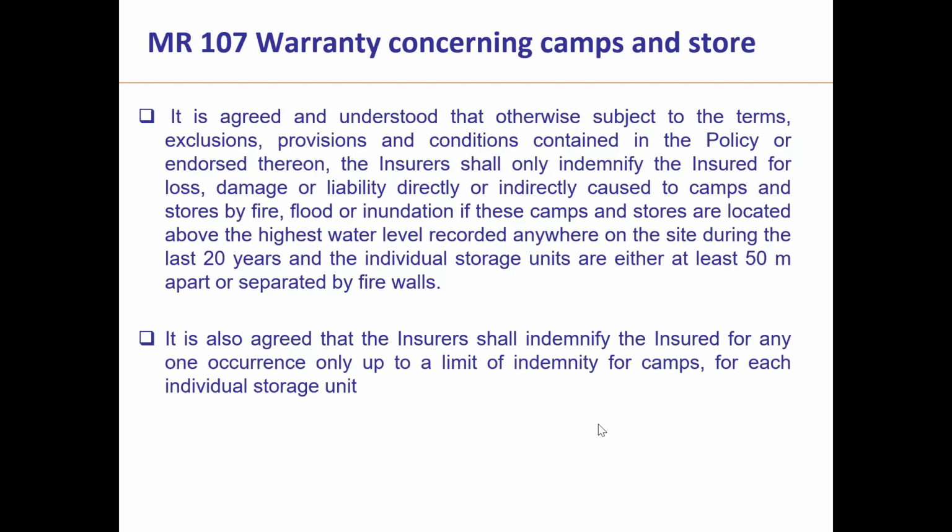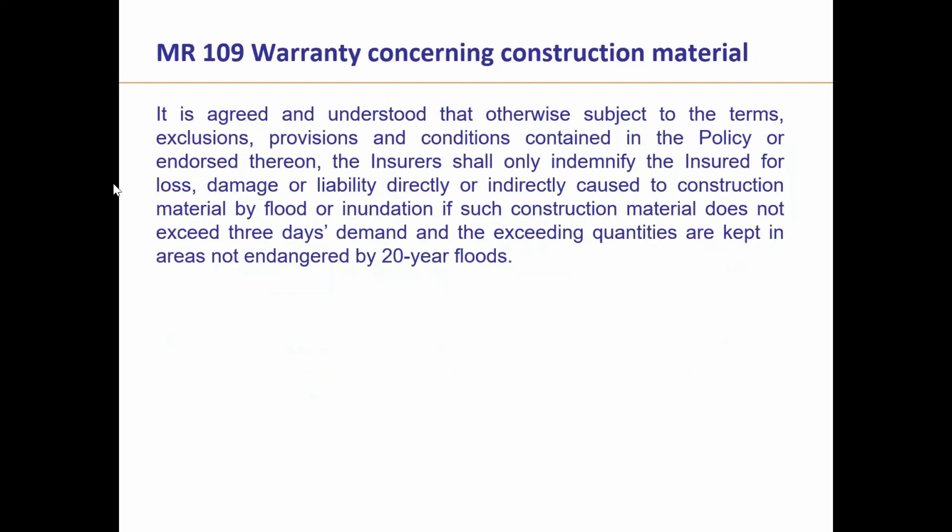A slightly different related question, sir. Is the location of the camp to be specified in the policy, or is there any criteria for that? No, the only thing is the condition has to be fulfilled. At the time of loss, it is to be examined whether this warranty is complied with, if it is attached to the policy.